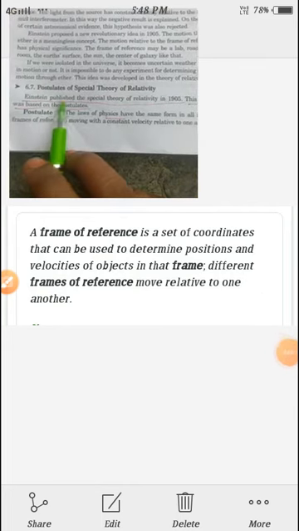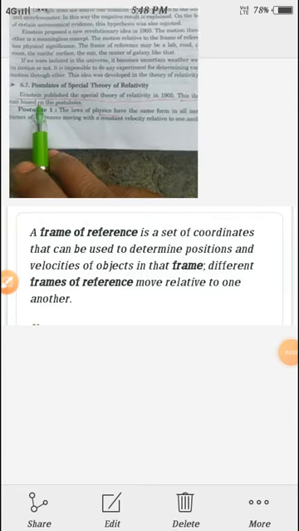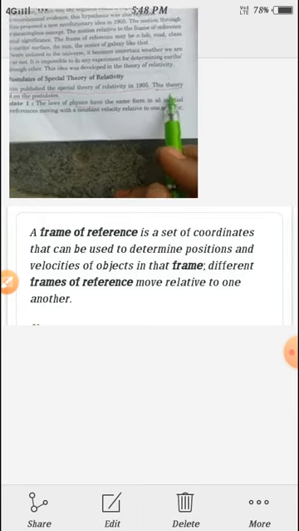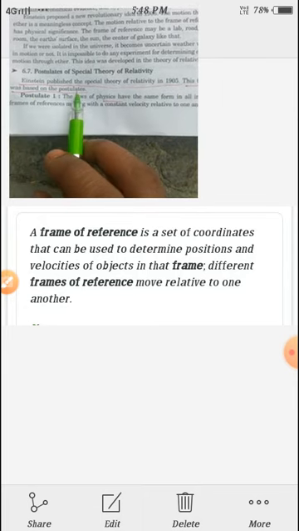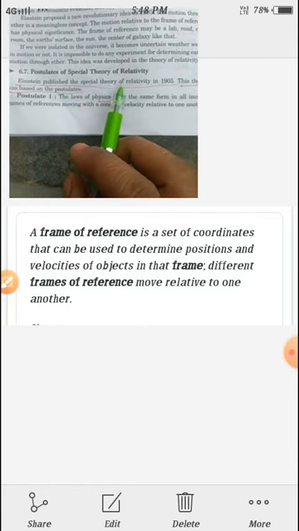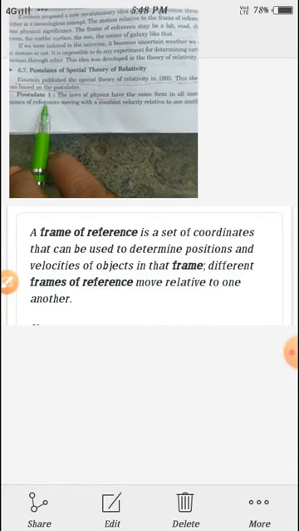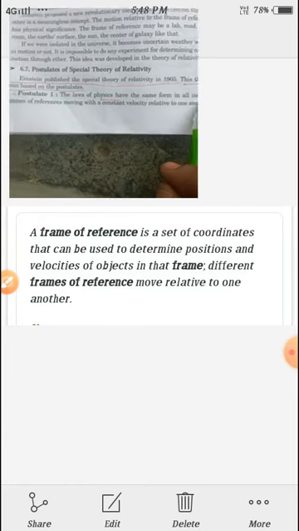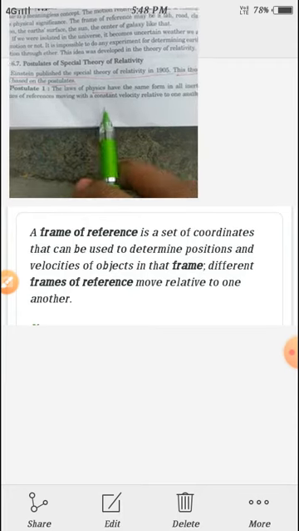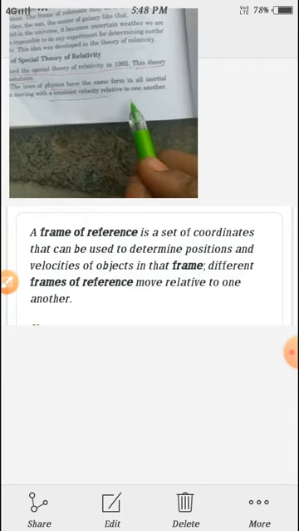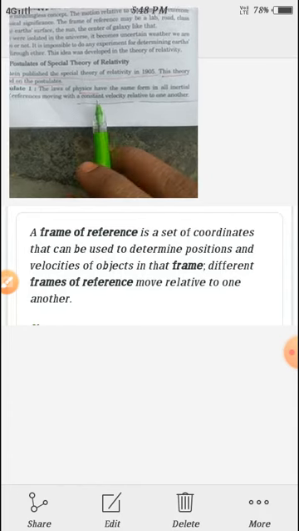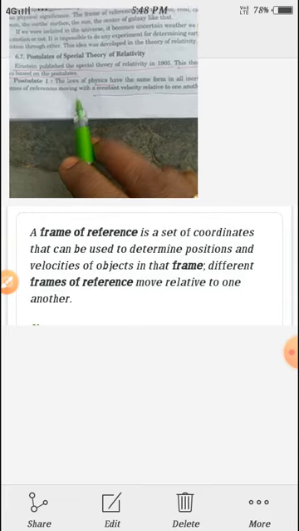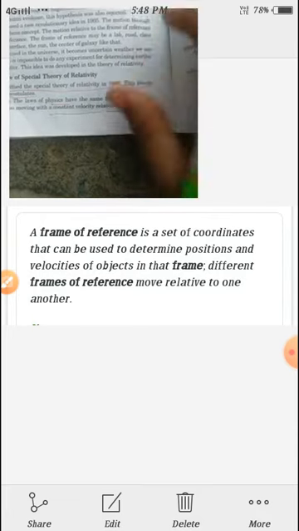Next, postulates of special theory of relativity. Einstein published the special theory of relativity in 1905. This theory was based on two postulates. Postulate 1: the laws of physics have the same form in all inertial frames of reference moving with constant velocity relative to one another.